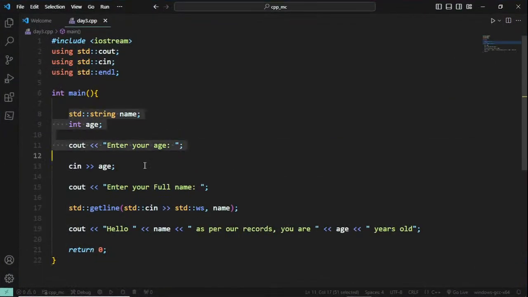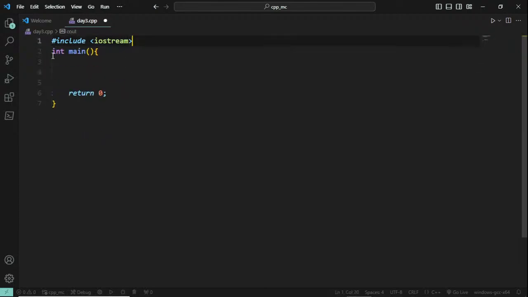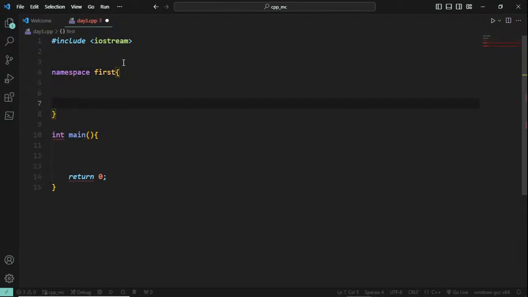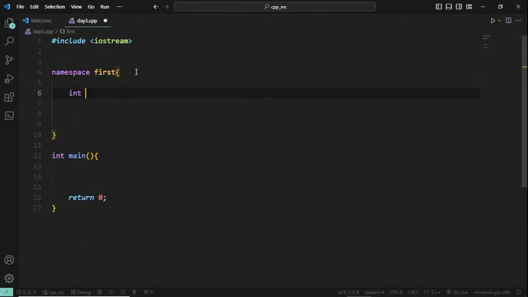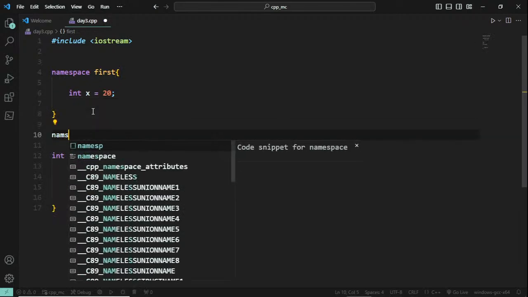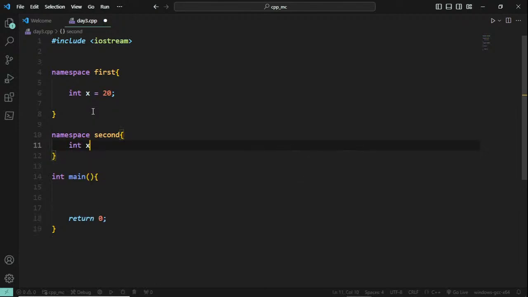I'll clear this off. And what I'm going to do is declare outside of my main. You can use this keyword which is called namespace and give any name to it. For example, I'll give it as first and use curly braces to open and close it, and inside you can create, for example, integer x equal to 20. So this is namespace first. I can also use another namespace and create second. Integer x, the same variable name, I'm going to store 30.